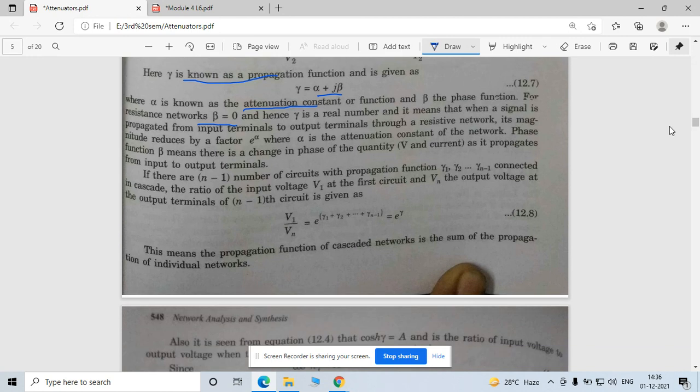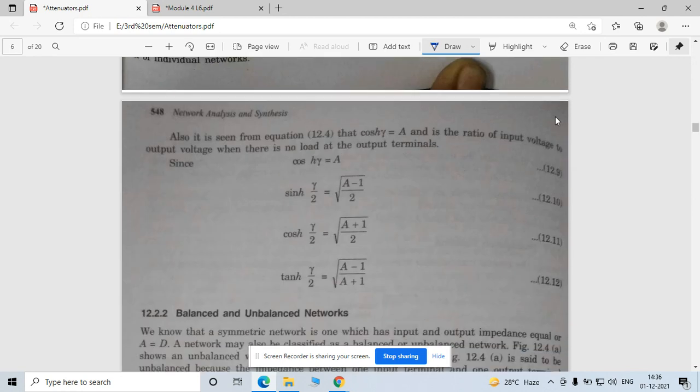Now the same, take the ratio of these two. So you can solve this in this form. I already explained all these things in our previous lecture, and this is the final relation among these hyperbolic functions of sine, cos, and tan with respect to your ABCD parameter.